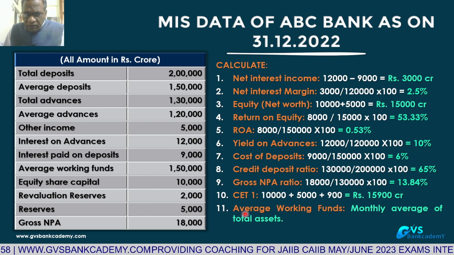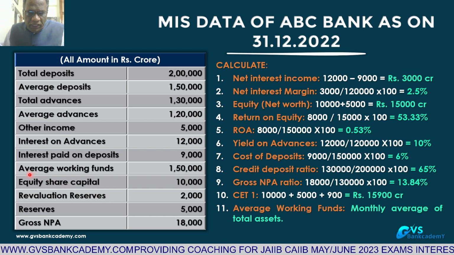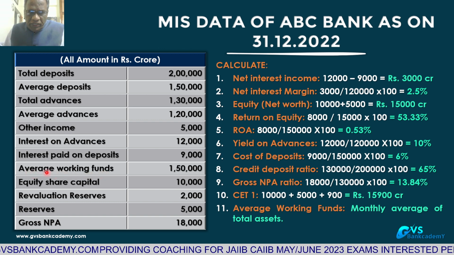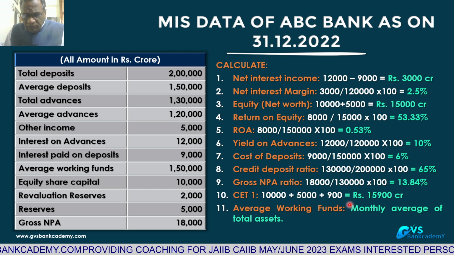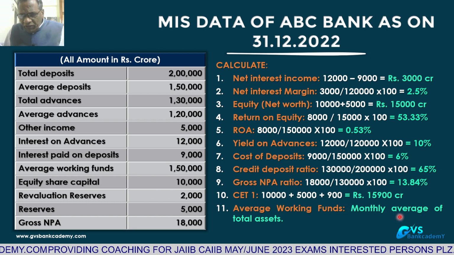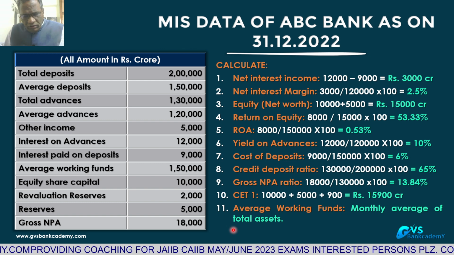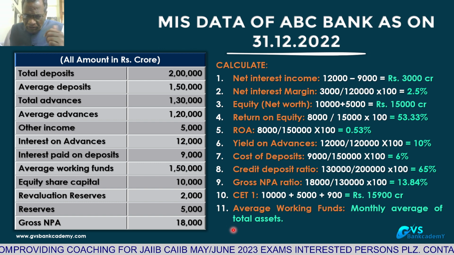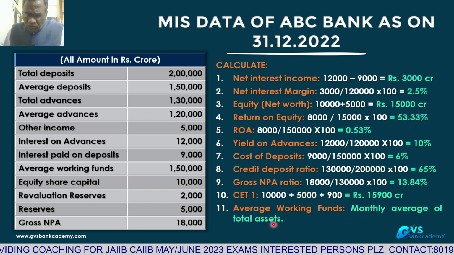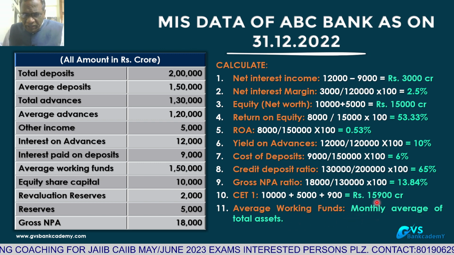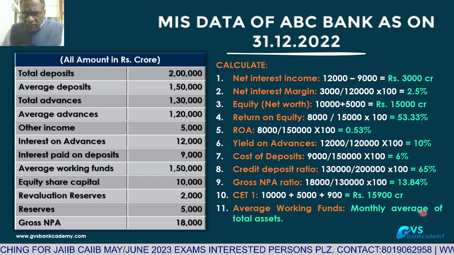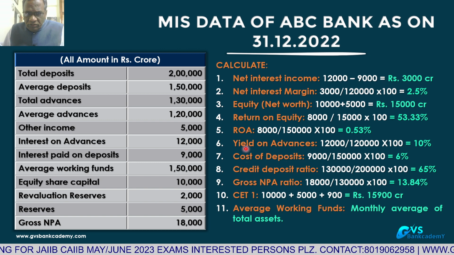11th point, average working funds. They had given average working funds. Most of the people are not aware. Average working funds is equal to monthly or daily or weekly average of total assets. We can go daily average, weekly average or monthly average. Mostly monthly average also good. Weekly average, that is bank interest. Average working funds is equal to monthly average of total assets.